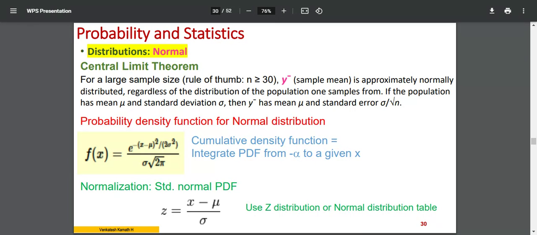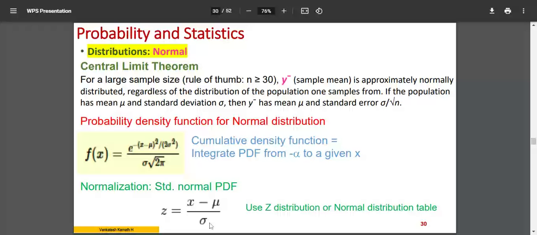But here, it is not a linear conversion that needs to be done. It is standardization. Standardization in the sense that you have the values of mu and sigma for a given variable. They have a central tendency, they have a dispersion.